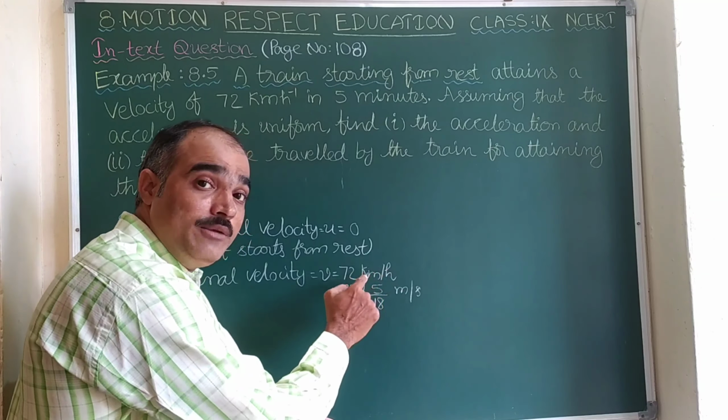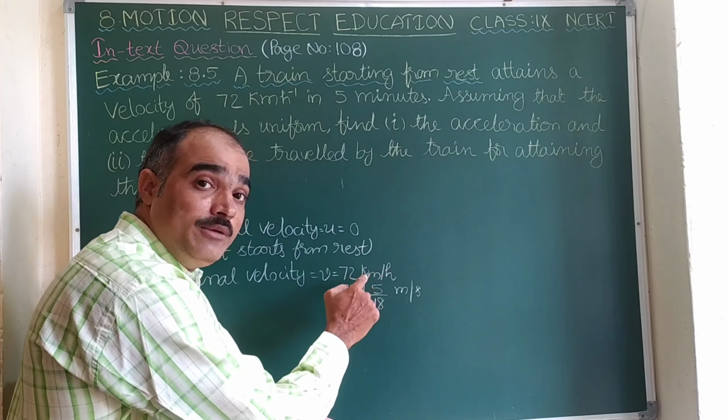Let us send this 300 below 20. So a is 20 by 300. Let us do cancellation: 0 and 0 get cancelled, so it is 20 by 30. Let us cancel both: 2 ones are 2, 2 fifteens are 30. So 1 by 15 meter per second square. This is the acceleration of the train. Now here let us see the second bit.